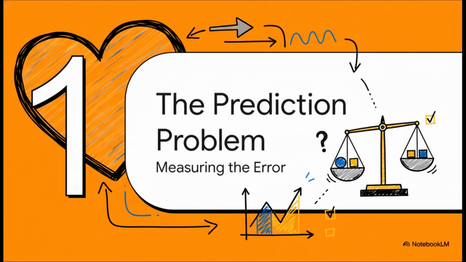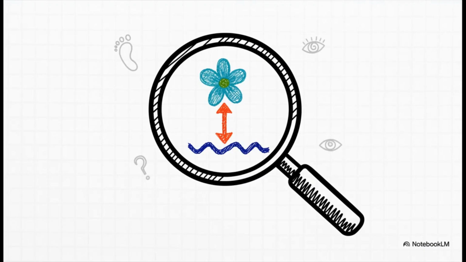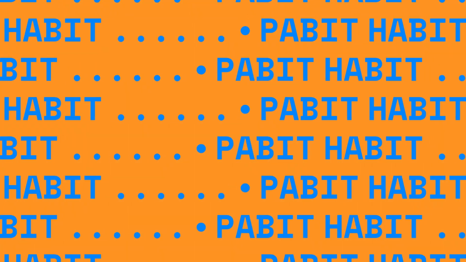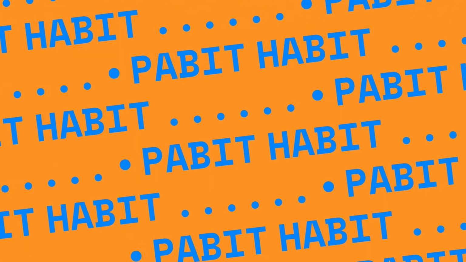Right, so this idea of error is at the center of everything. We need to figure out how to measure it, and that brings us to our first big challenge, the prediction problem. Every single metric we're about to look at is really just a different way of looking at this one simple concept, the error. Or if you want to sound like a data pro, the residual. It's just the distance between what your model guessed would happen and what actually happened. This is our primary piece of evidence.